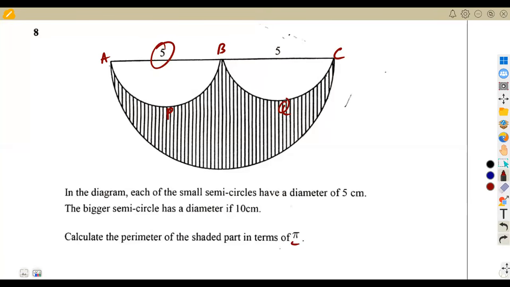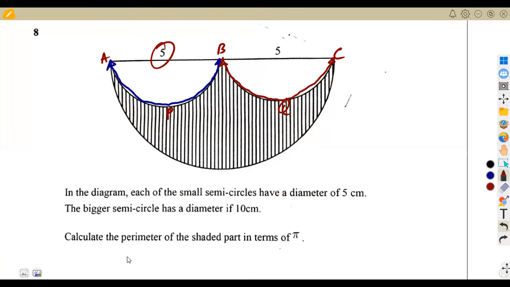All right, remember what I said about perimeter. Perimeter is the distance right round. For the shaded part, we are going to move from A, P, B like this. This is the first part that we are going to calculate. We move then from B to Q to C. But as we can see, these are equal.